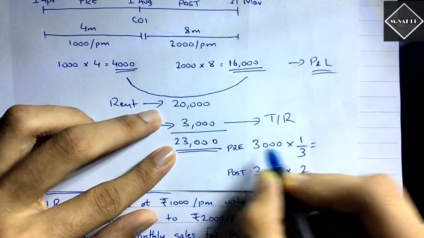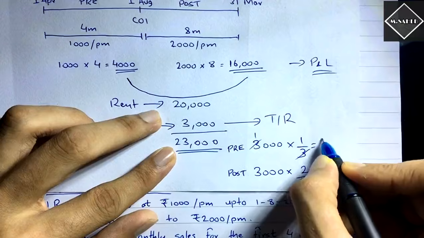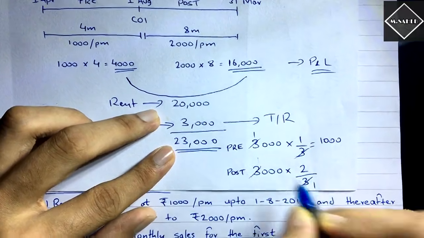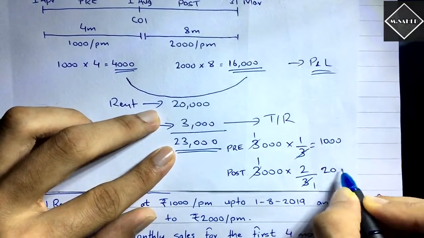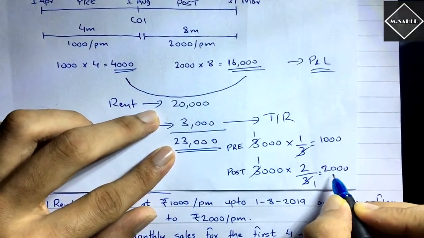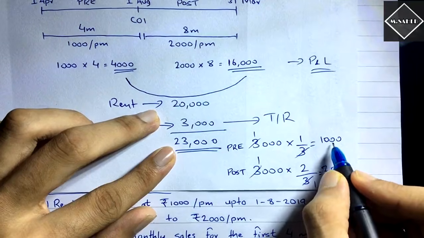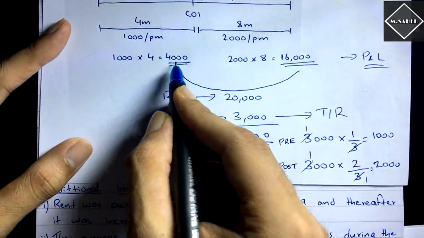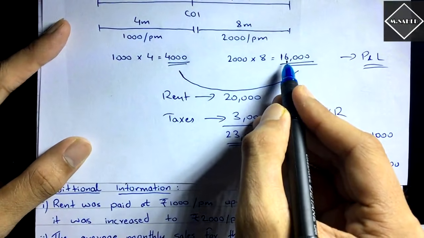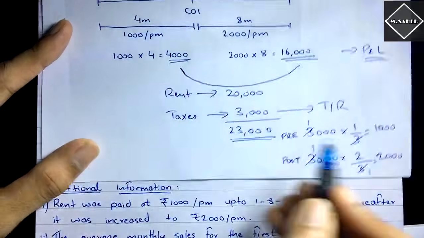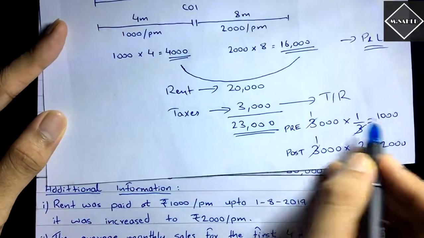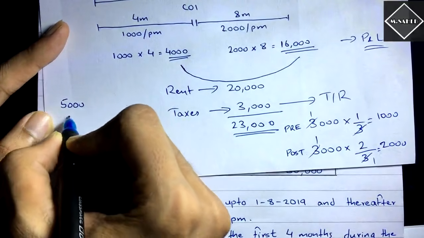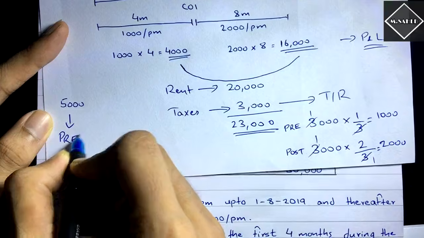So if you do this, 3 ones are 3, so 1,000 is pre, and 2 ones are 2,000. So 2,000 of taxes goes to the post period and 1,000 taxes goes to the pre period. So now how much we have got? Rent is 4,000 in the pre period, rent is 16,000 in the post period. So you have to add all this. 4,000 plus 1,000, both pre you have to take together. So 5,000 will go to pre.